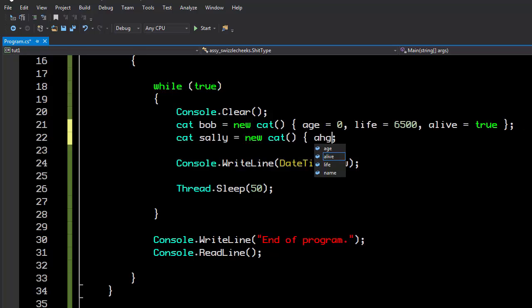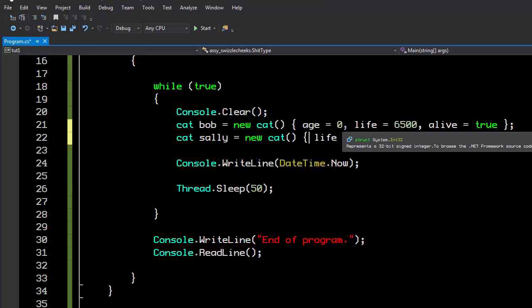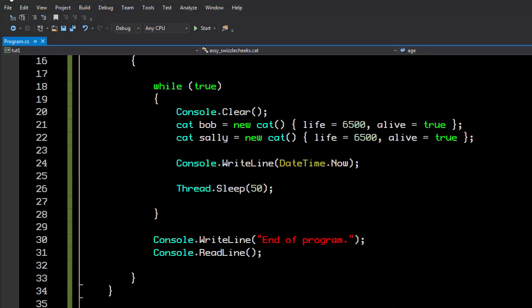And same thing here. Honestly, age is going to be 0 no matter what, because it's an integer, and an integer's default value is 0. But it is good practice to set it in code. Now, honestly, it's not good practice to set it here, because first of all, I put a semicolon instead of a comma. But also, this is outside the cat. This should not be anything that the outside world has to determine. Down here is where we should explicitly state that the age is going to start at 0 if no one else has set it.